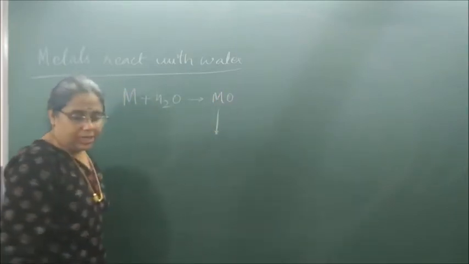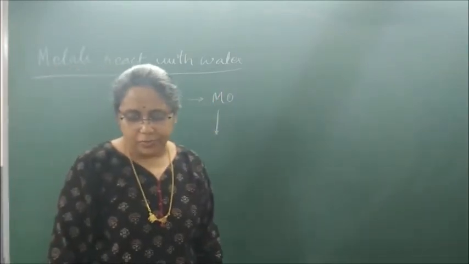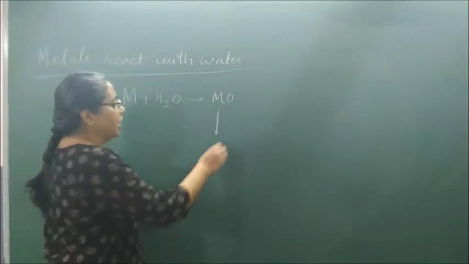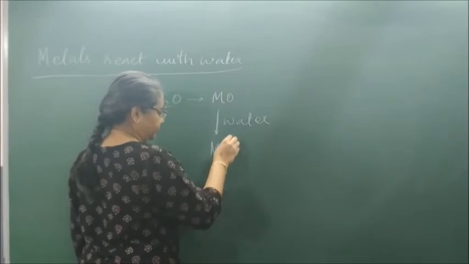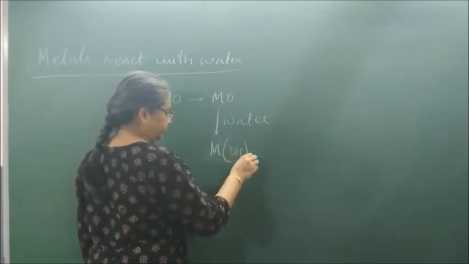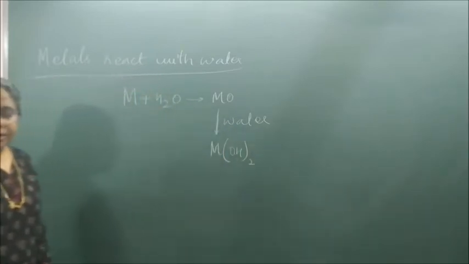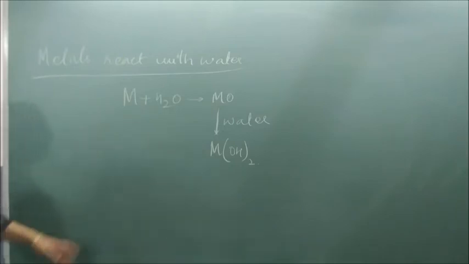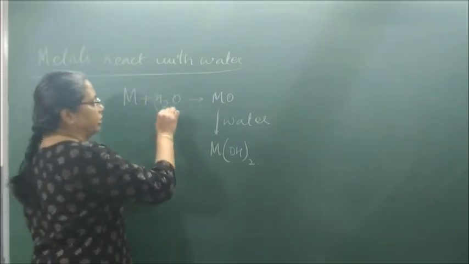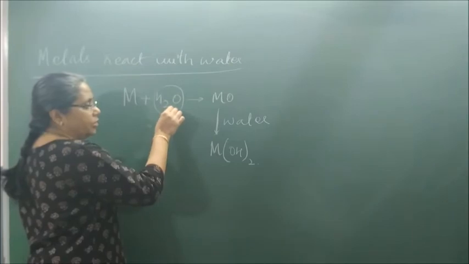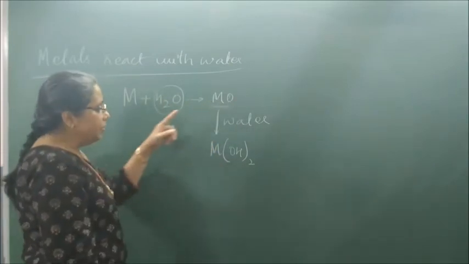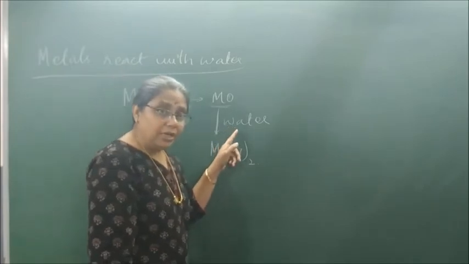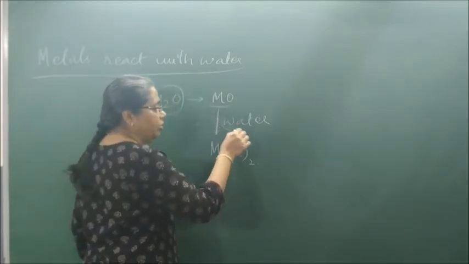This metal oxide further reacts with water to form metal hydroxide. This is our logic. What did we say? First molecule of water here. When metal reacts with water, it forms what? Metal oxide. This metal oxide, when it further reacts with water, how many molecules?